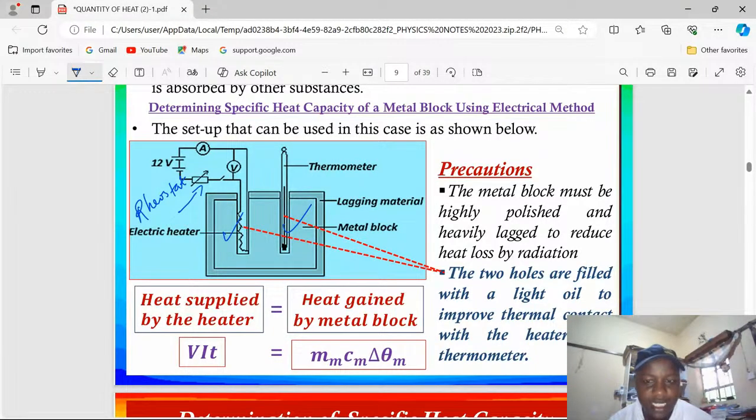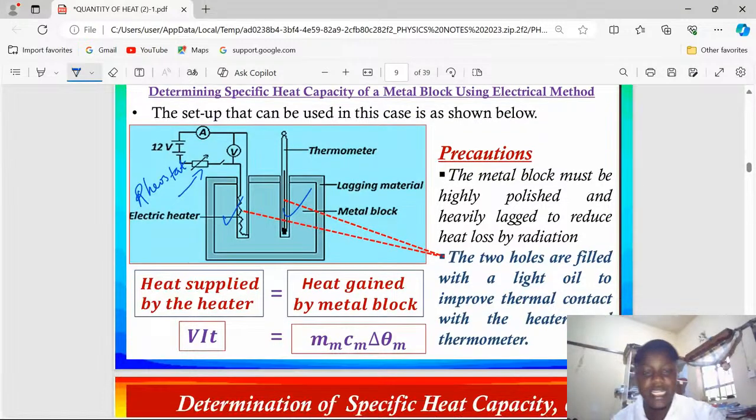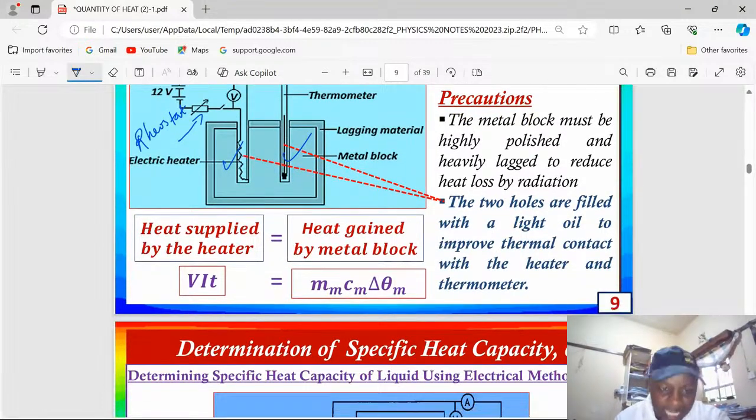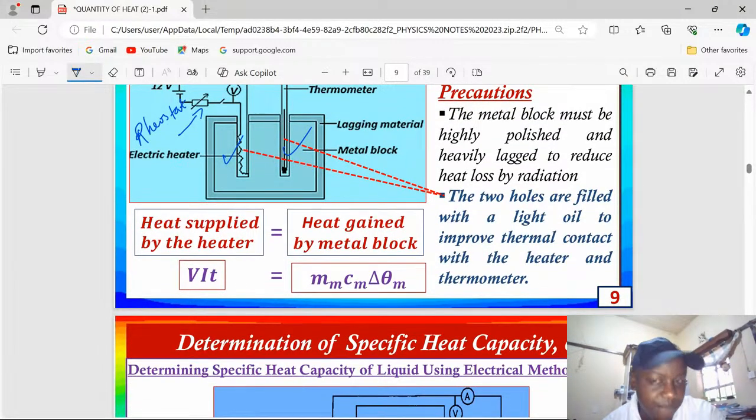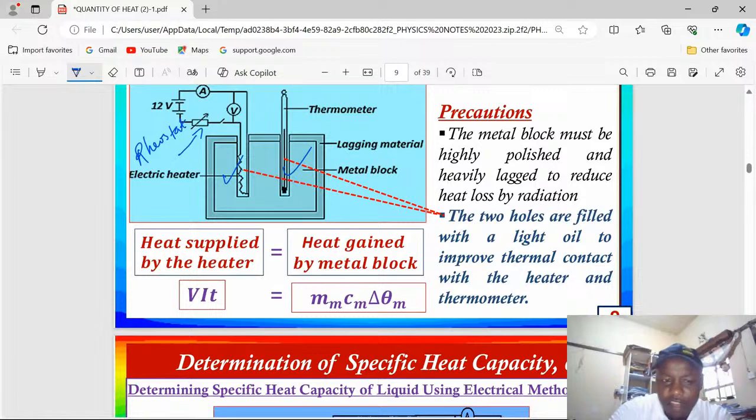With an assumption that there are no heat losses to the surrounding, we will argue that the heat energy supplied by the electrical heater is going to be fully absorbed on the other side by the metal block. So heat supplied by the electrical heater, electrical energy, is given by power times time. Therefore, the electrical power is VI times the time taken for the temperature to change.